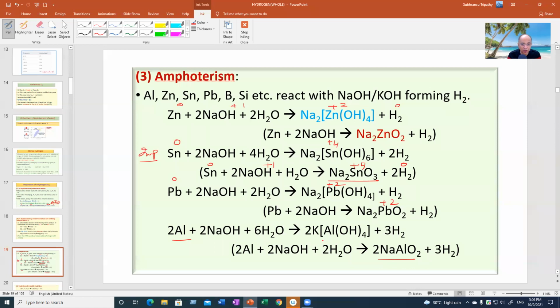But the actual formula of meta-aluminate, as you know, is [Al(OH)4]-. This is the cheating formula that you can sometimes use just for saving time. And of course, the examiner won't be unhappy. Right? The actual formula is this. So you must write down all this with details.